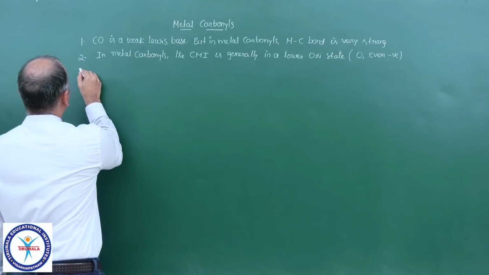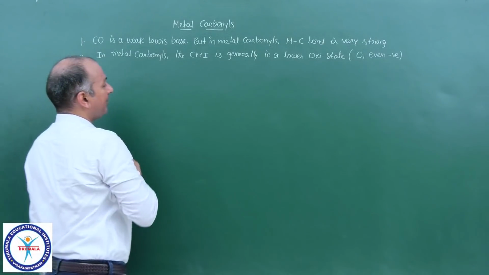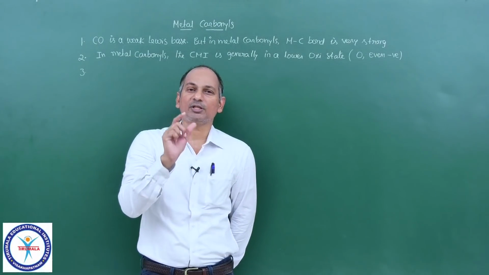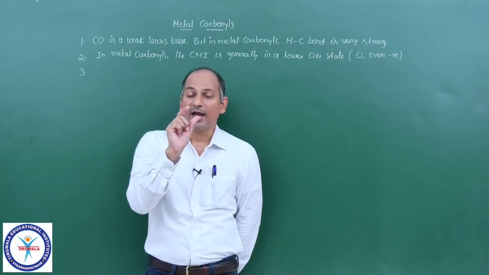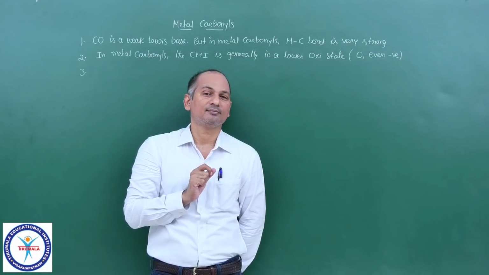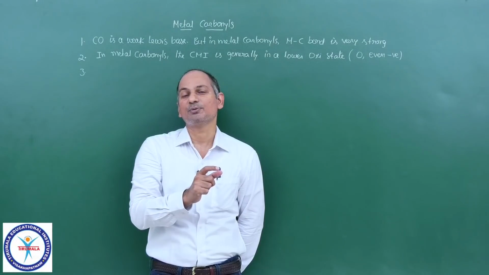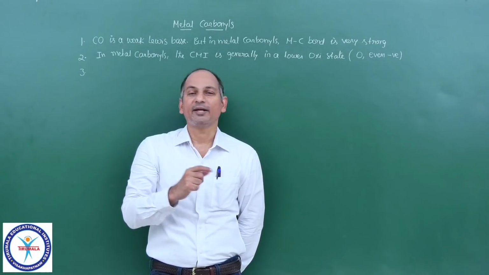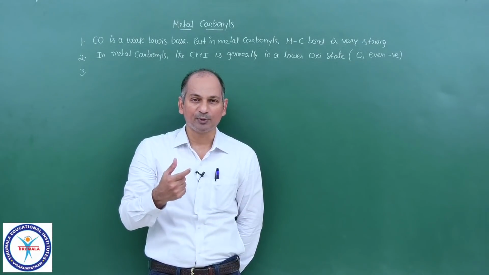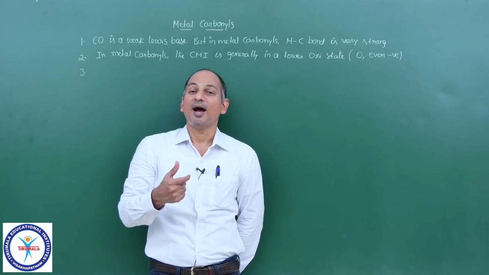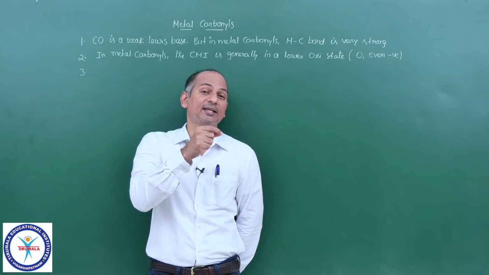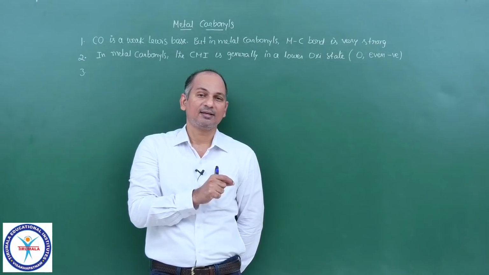And the third point. At the beginning of the bonding in complexes, I told you about one small concept, the EAN rule. It is analogous to the octet rule. According to the EAN rule, the central metal ion continues to accept lone pairs from the ligands until the total number of electrons in it becomes equal to those present in the next higher noble gas.